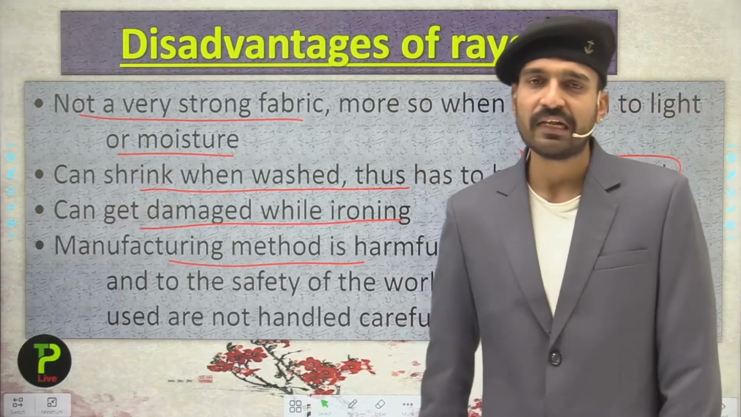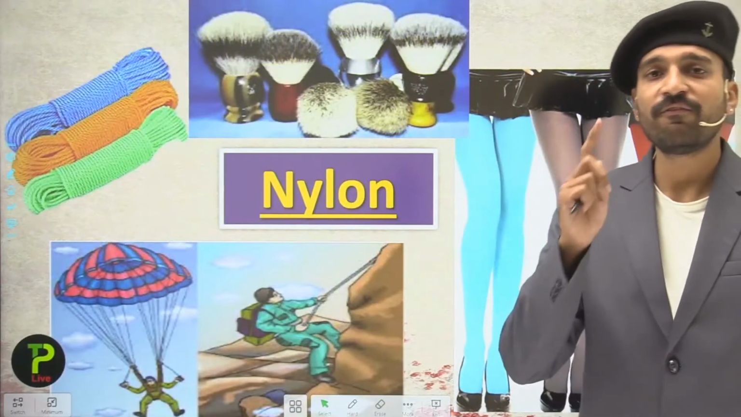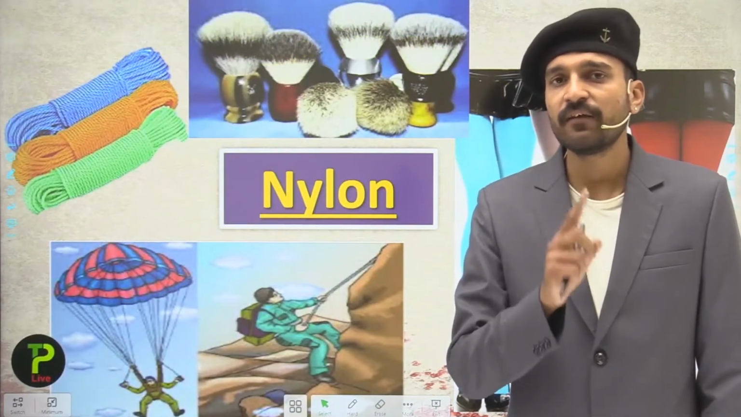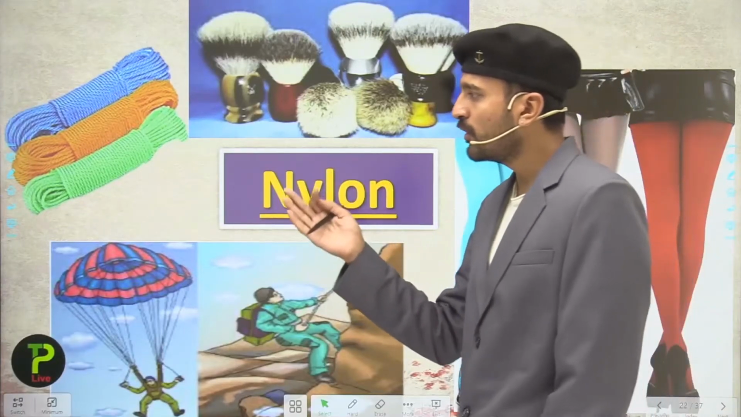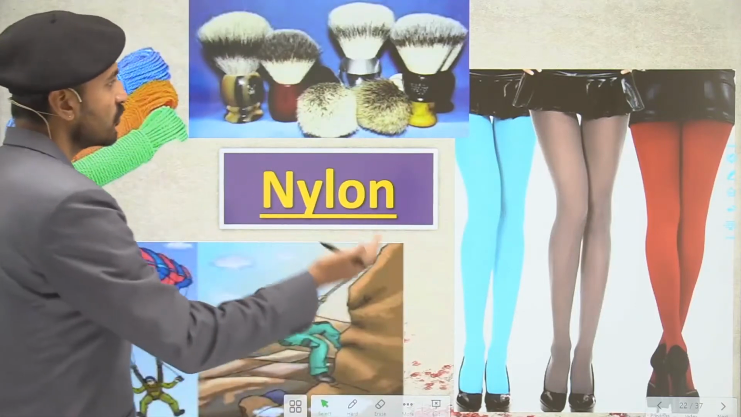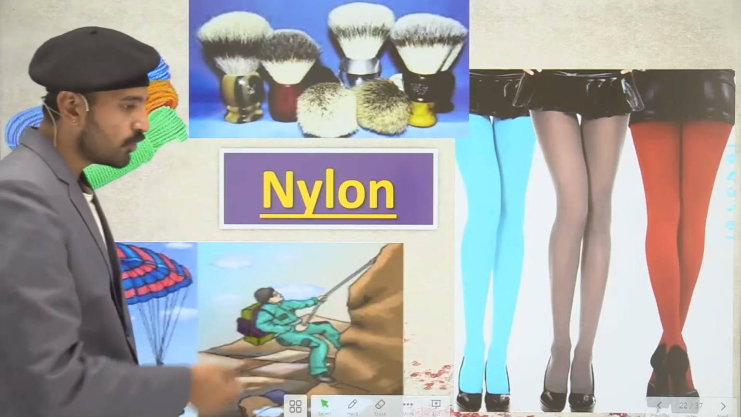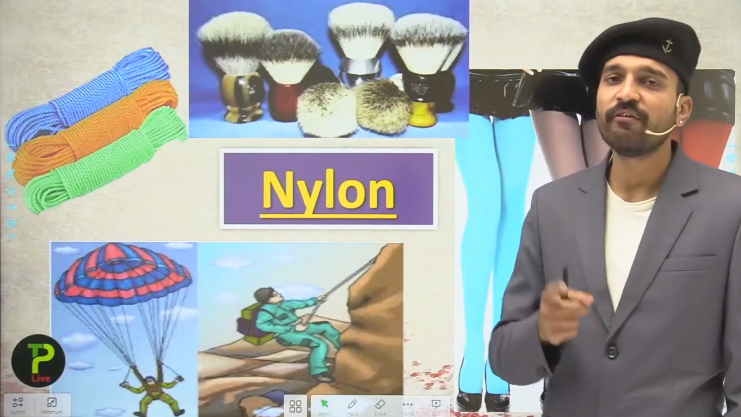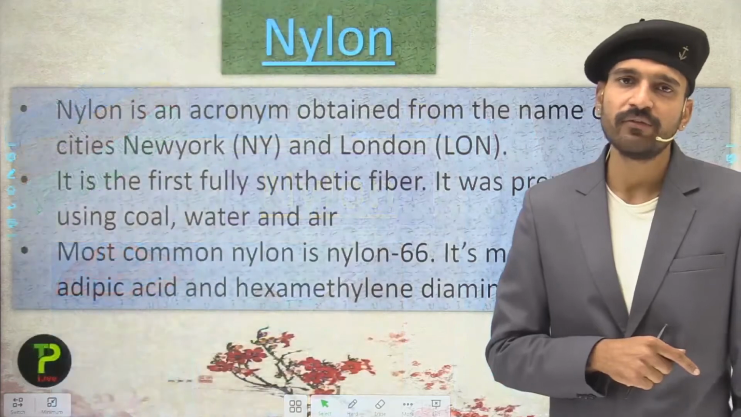So now students, let us move into the next slide and see the first synthetic fiber, that is nylon. You can see the nylon here. These are ropes made from nylon, the stockings, the brushes, the parachutes, the ropes. They all are made from a very strong fiber, that is nylon. And nylon is the first synthetic fiber. So let us start with nylon.